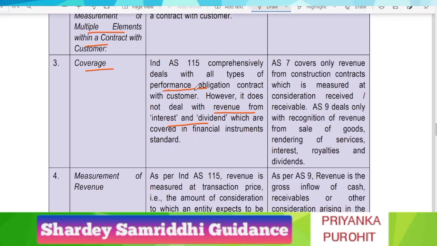So Ind AS 115 covers all the contracts in which performance obligation is there, but it excludes interest and dividend, whereas AS 9 covers revenue from sale of goods as well as services, interest, royalties and dividends. So here interest, royalty, dividend are covered, but in Ind AS 115 these are not covered, because these are covered in another Ind AS, that is Ind AS 109 of financial instruments. Also, AS 7 covers only the revenue from construction contract.